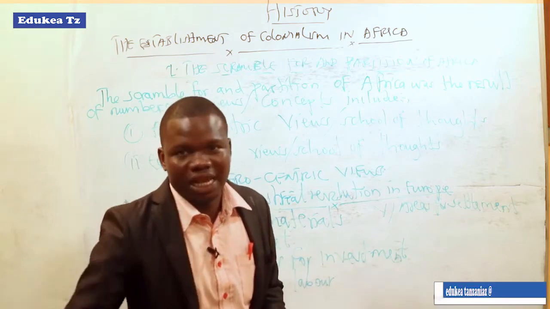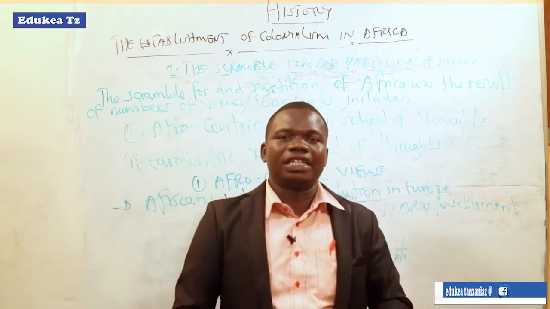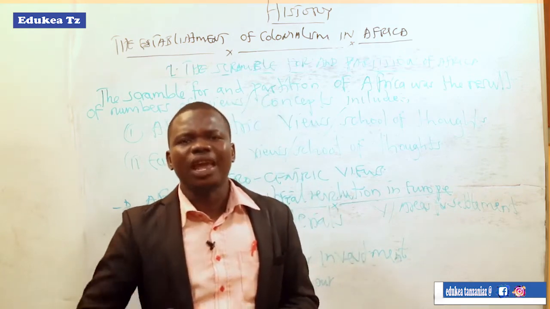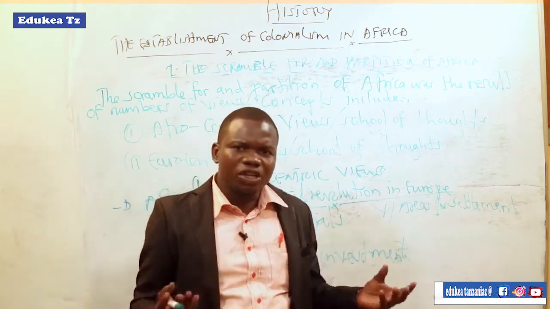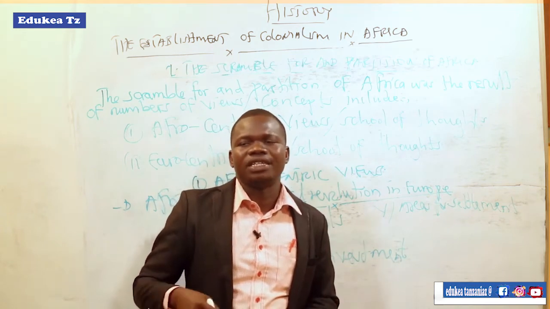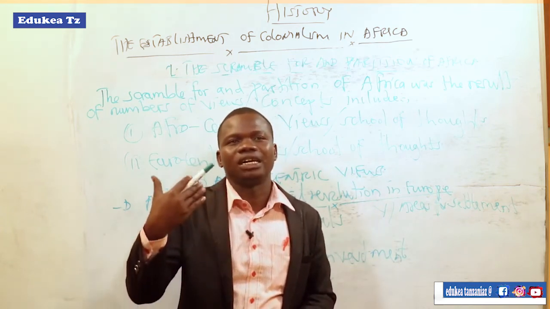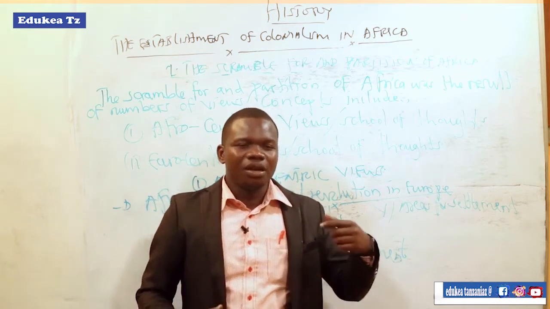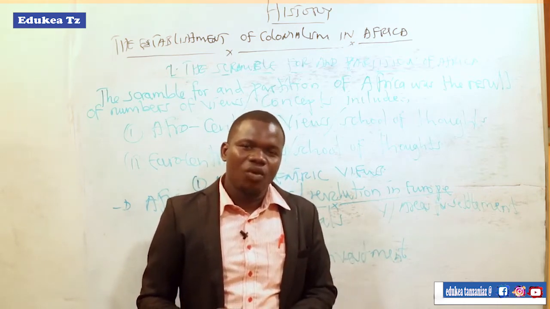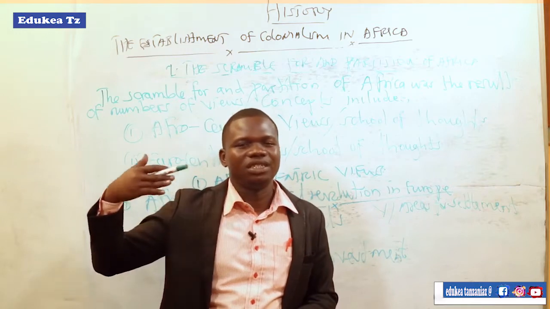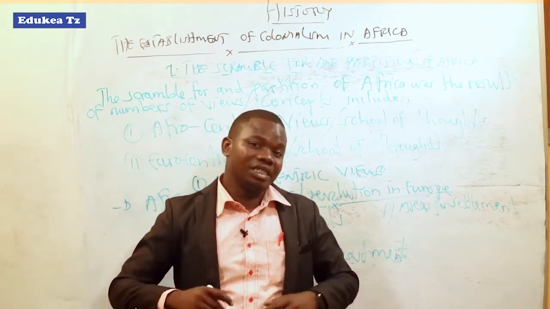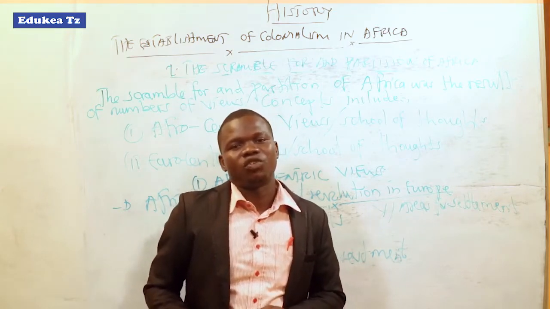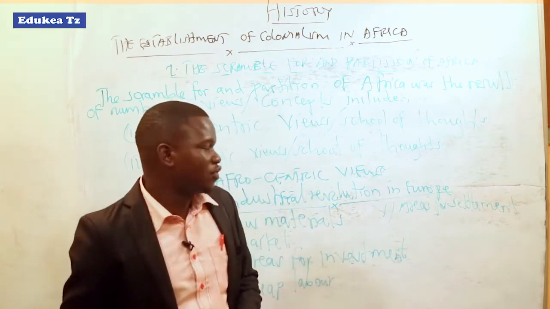Like in Tanganyika, they cultivated sisal plantations. In Kenya, there was cotton plantation, whereby in Tanganyika they established the so-called plantation agriculture, while in Kenya they established the settler agriculture, which we will discuss in the third topic, that is establishment of colonial economy in Africa.